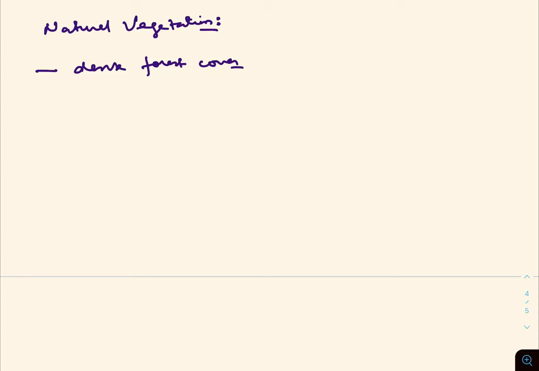The second point you have to remember is that the Amazon tropical rainforest is also known as selvas. Please remember this one because it is generally asked in exams. So, the first point is that the region has very dense forest cover, and it is also